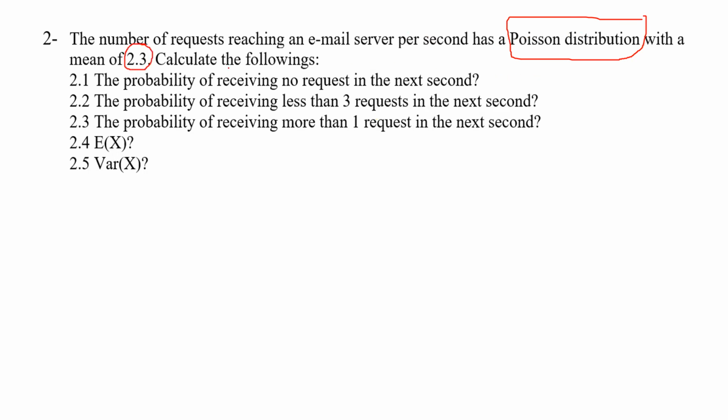So the parameter of Poisson distribution can be described either as the mean or variance of it. It doesn't matter because both of them are equal. So from here I understood that lambda, the parameter of Poisson distribution, is equal to 2.3.